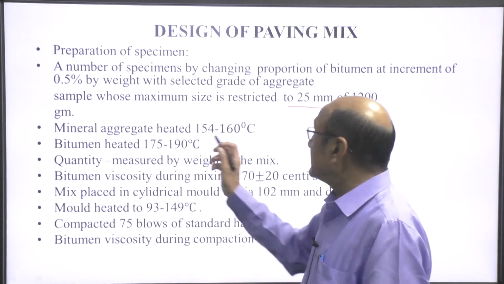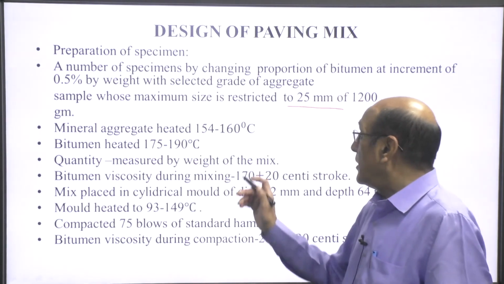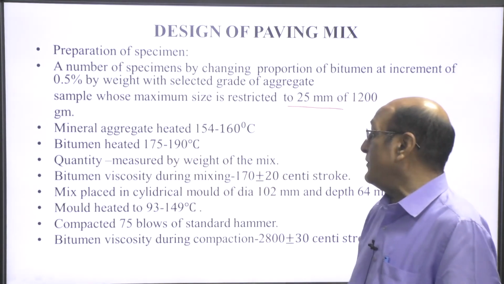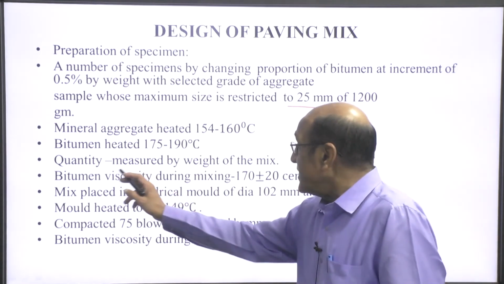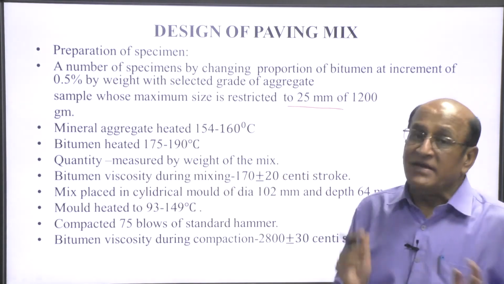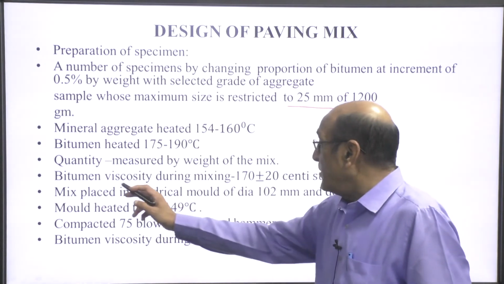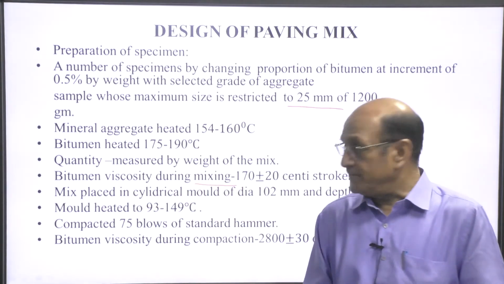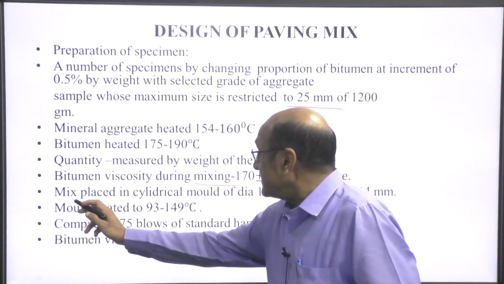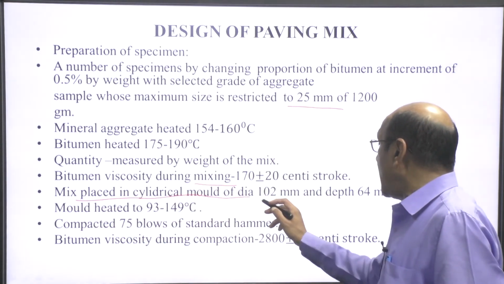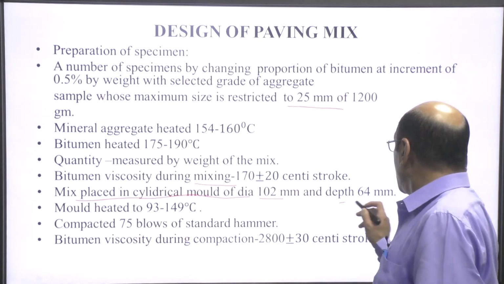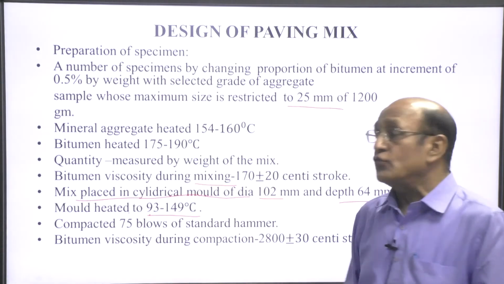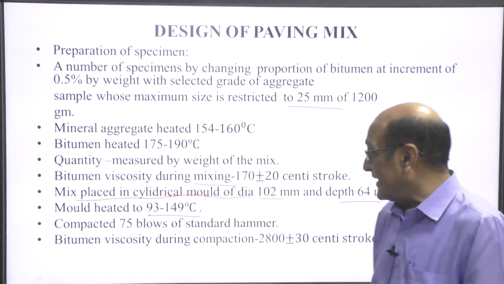Now, mineral aggregates are heated to 154 to 160 degree centigrade, bitumen is heated to 175 to 190 degree centigrade, quantity measured by weight of the mix. Now, bitumen viscosity during mixing is 170 plus minus 20 centistokes. Mix is placed in the cylindrical mold of diameter 102 mm and depth 64 mm. Mold is heated to 93 to 149 degree centigrade.